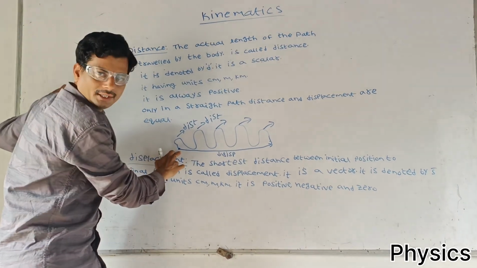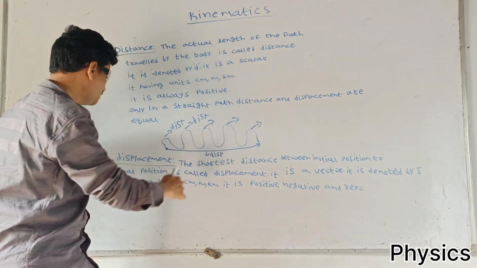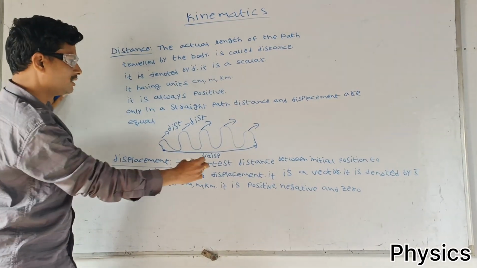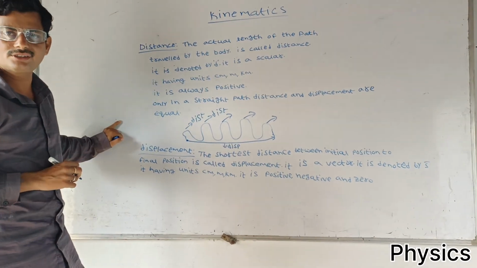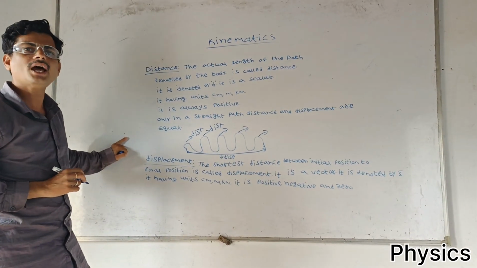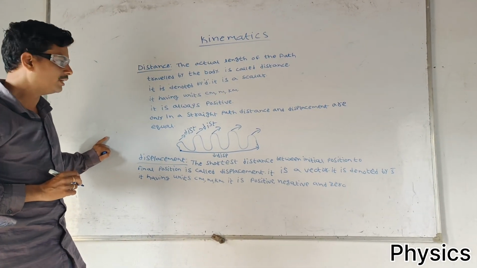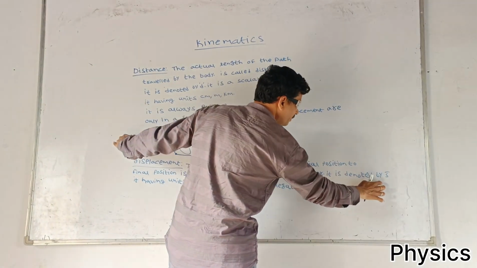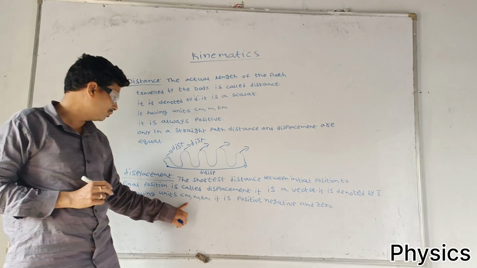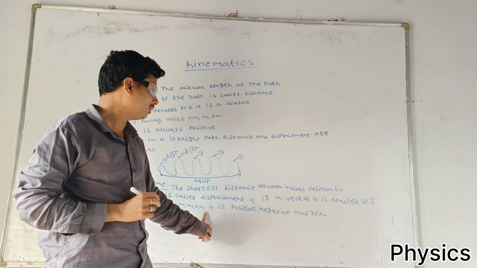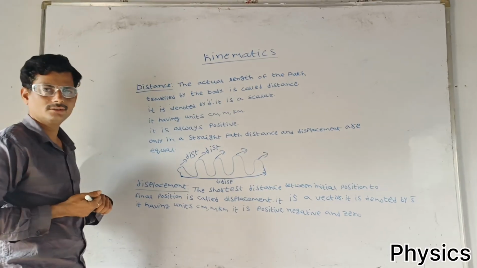Displacement means the shortest distance between initial position to final position. It is called displacement. It is a vector. What is meant by vector? Vector means the physical quantity which having both magnitude and direction is called vector. It is denoted by S bar. It having units centimeter, meter, kilometer. It is positive, negative and zero.